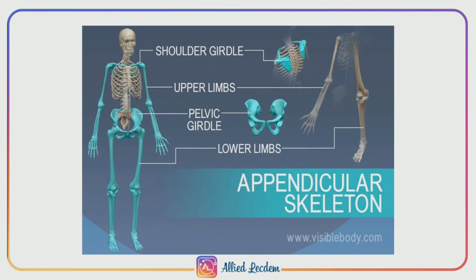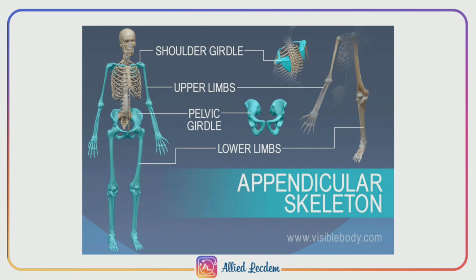Next is the appendicular skeleton. There are 126 bones in the appendicular skeleton. The appendicular skeletal system includes the skeleton of the limbs and the pectoral and pelvic girdles. The girdle which supports the forelimbs is called the pectoral girdle. The girdle which supports the hind limbs, that is the lower limbs, is called the pelvic girdle.